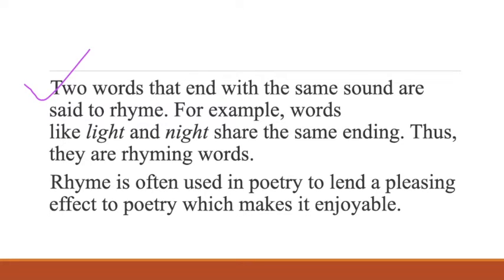For example, if the word light comes at the end of a line and night comes at the end of another line, light and night are rhyming with each other because they share the same ending. Light and night, cat and pat, if they share the same ending, we say that they are rhyming words.